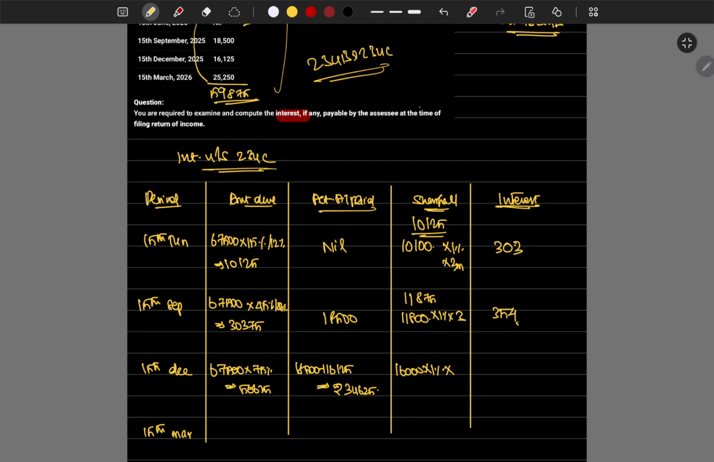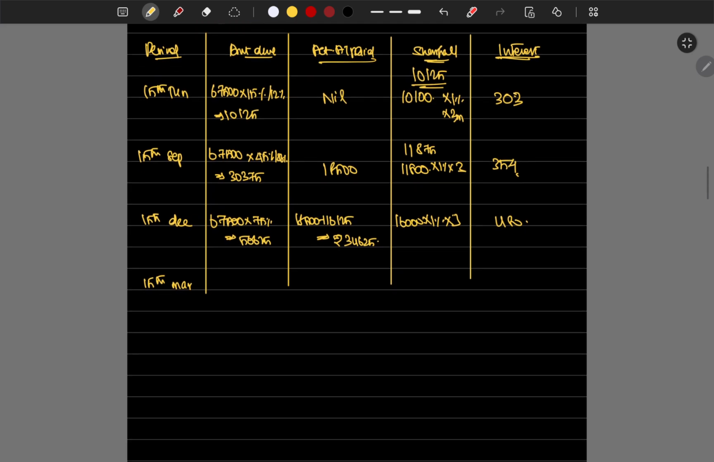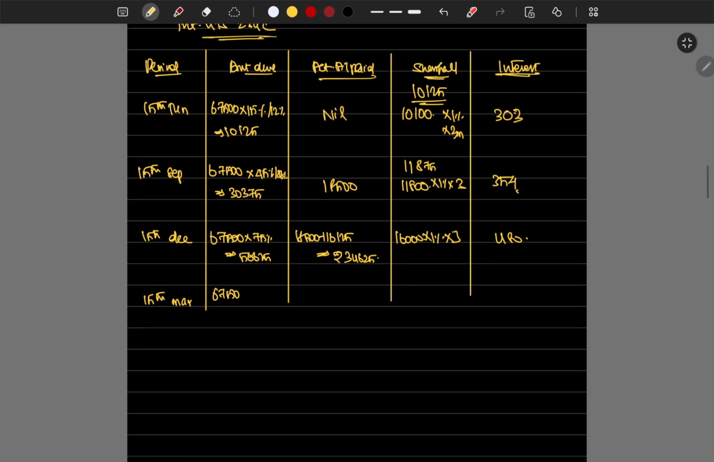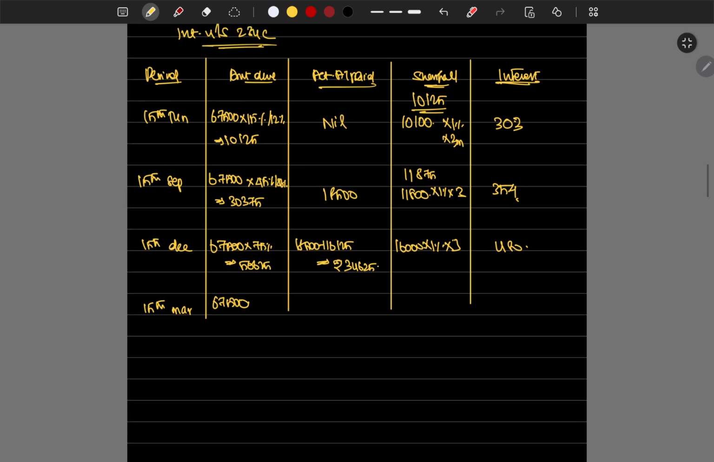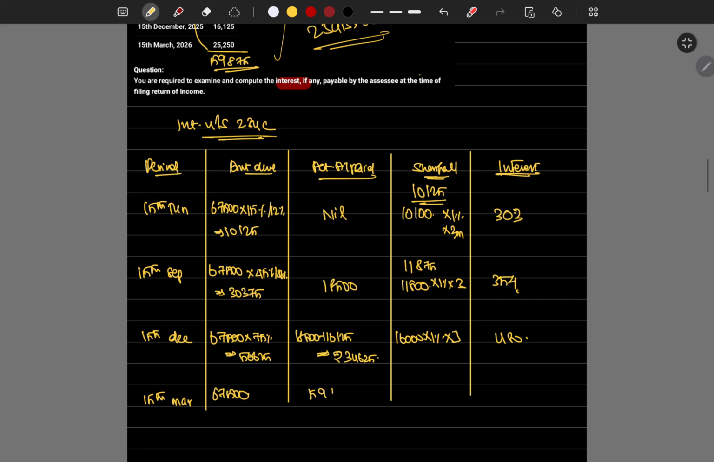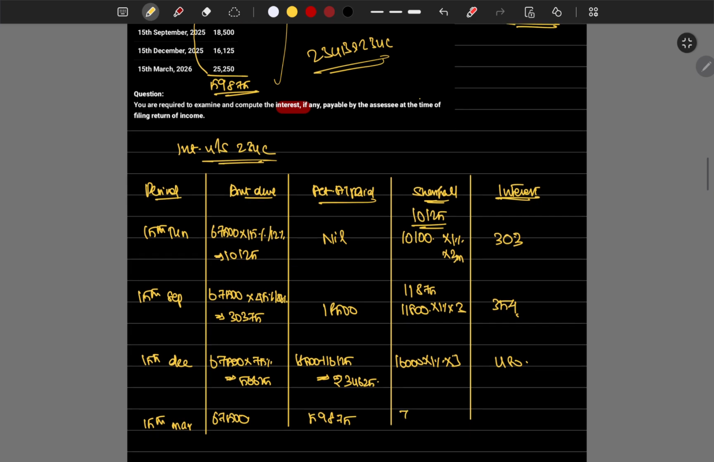303. Then 16,000 into 1 percentage into 3 months, which is 480. Then comes last month, which is 67,500. We have to be paid. What we actually paid, 59,875 we paid. Difference we have calculated, which is 7,625. Nearest lesser amount of 100 is 7,600 into 1 percentage into 3 months, which is 228.